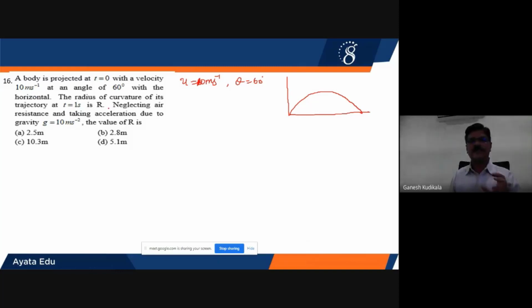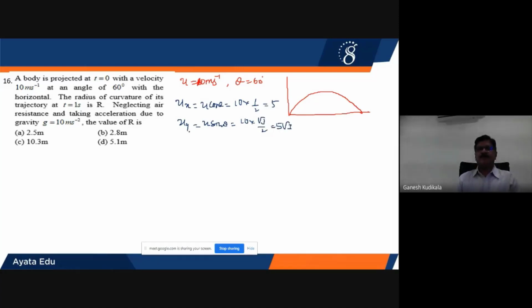At t is equal to 1 second, first of all, we have to identify the particle. In order to find it at t is equal to 1 second, first let us find out the horizontal velocity component. It is u cos theta. U cos theta will be equal to 10 into cos 60, which is 1 by 2, so it equals 5. And uy will be equal to u sin theta. It is 10 into sin 60, which is root 3 by 2, so it equals 5 root 3. So the velocity components of the particle initially along the x-axis and y-axis, I got it now.